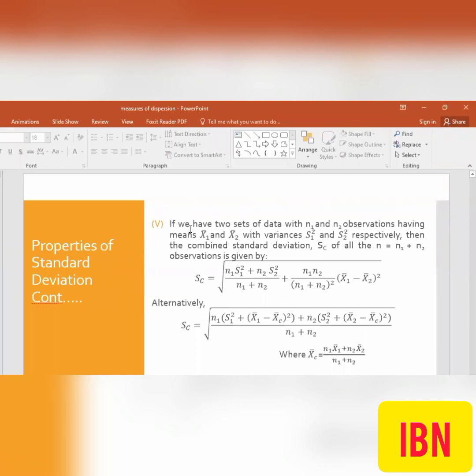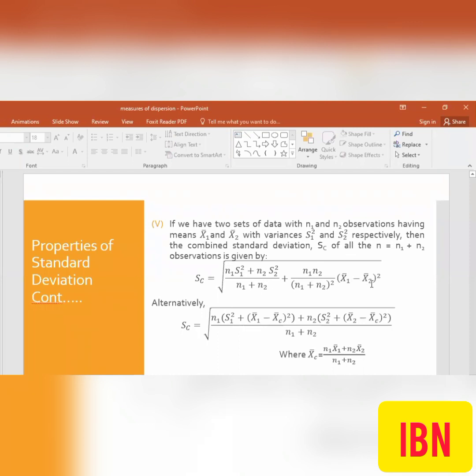If we have two sets of data with n1 and n2 observations, having means x bar 1 and x bar 2 and variances s1 square and s2 square respectively, and we already have this summarized information in hand, then the combined standard deviation of all the n observations, where n is n1 plus n2, is given by this formula: n1 s1 square plus n2 s2 square over n1 plus n2.